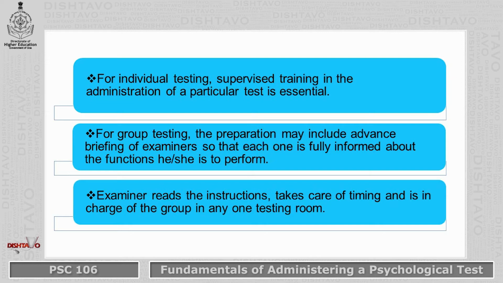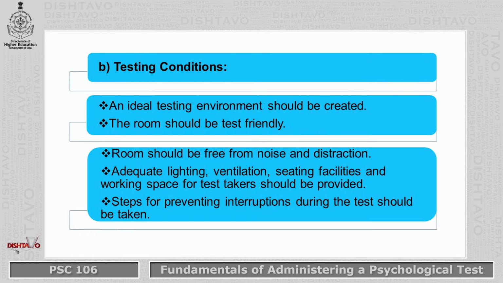The examiner reads the instructions, takes care of the timing and is in charge of the group in any one testing room. The second is testing conditions, which is simply an ideal testing environment which is very important. The room should be test friendly.